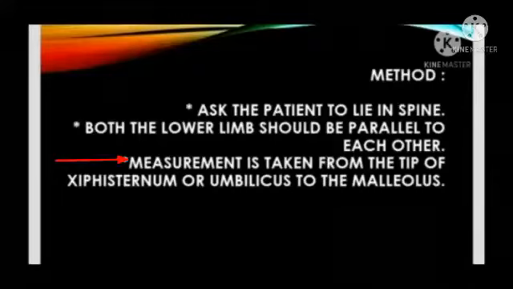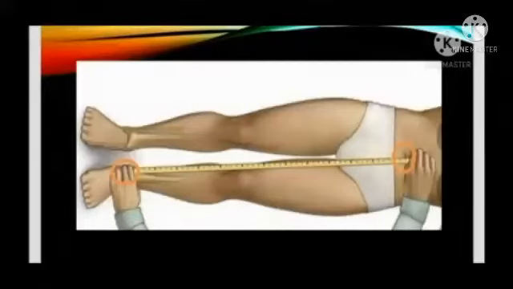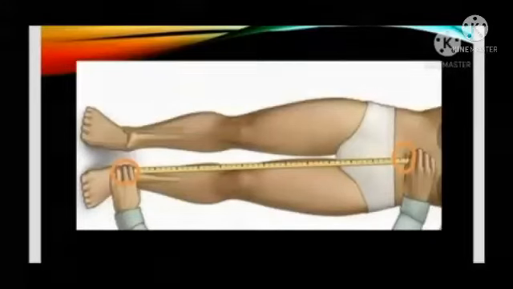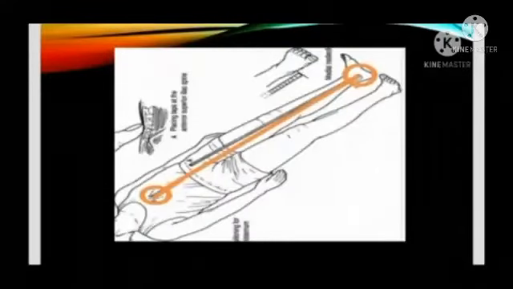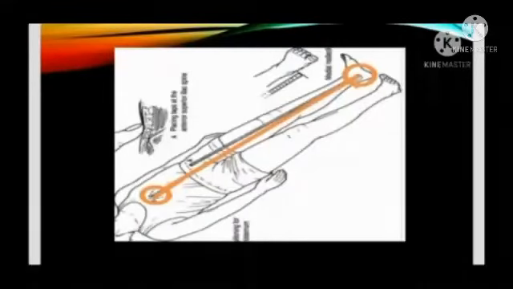Measurement is taken from the tip of the xiphisternum or umbilicus to the medial malleolus. Here you can see in this picture, the measurement is taken from the umbilicus to the medial malleolus. Here you can see the measurement is taken from the xiphisternum to the medial malleolus.